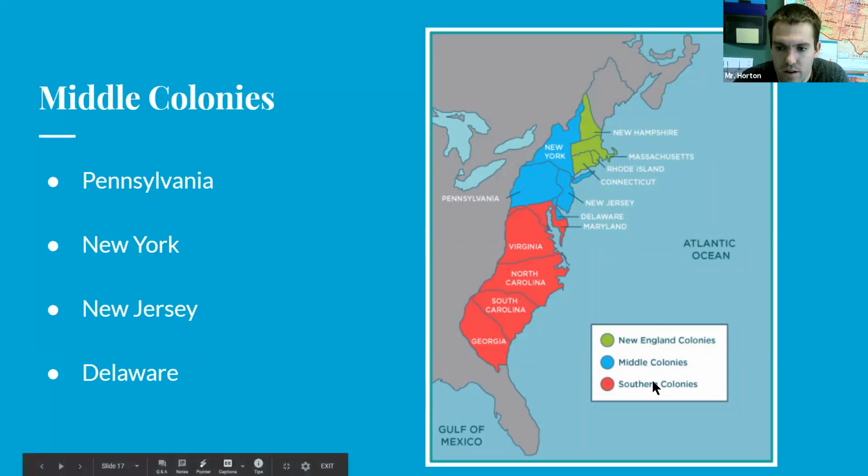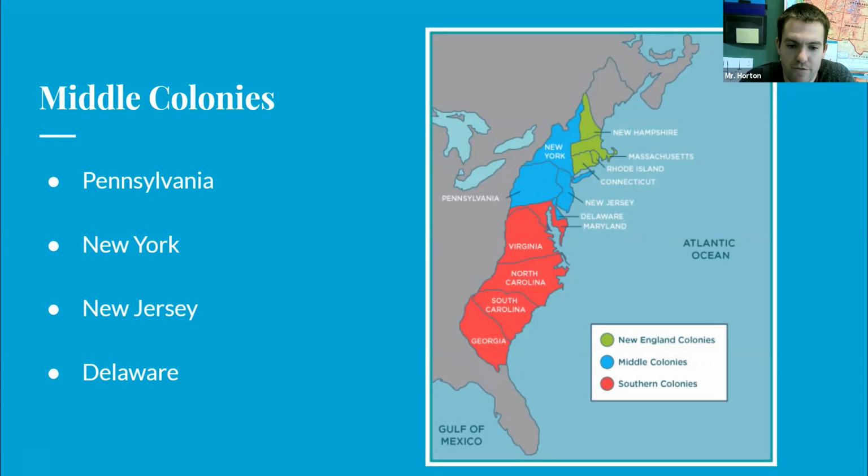And then you have New Jersey as well. New Jersey is named after Jersey, which is located in England. Jersey is another province in England. And lastly, you have Delaware. So our 4 Middle Colonies are Pennsylvania, New York, New Jersey, and Delaware. Those are your 4 answers for number 3.